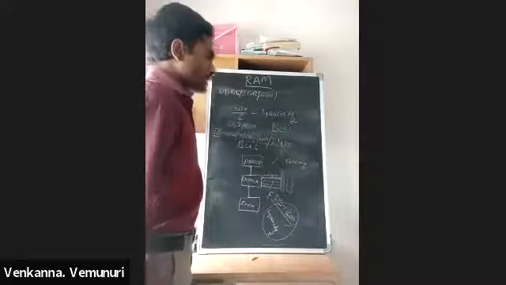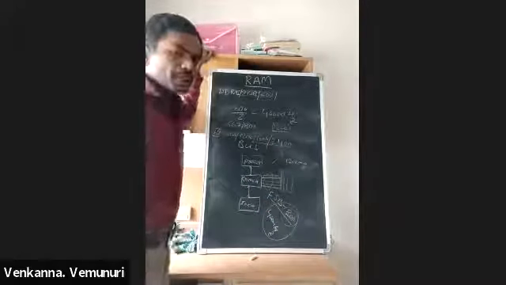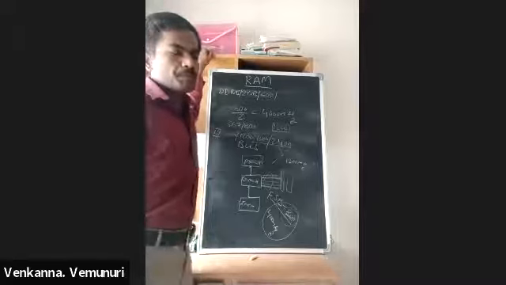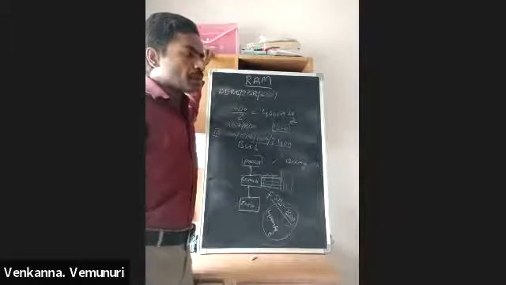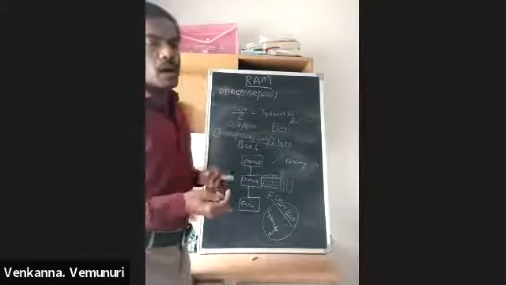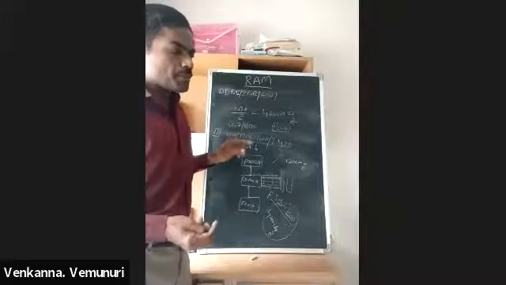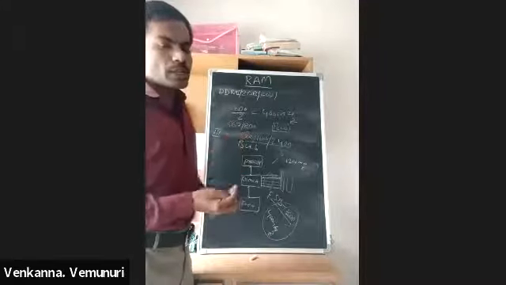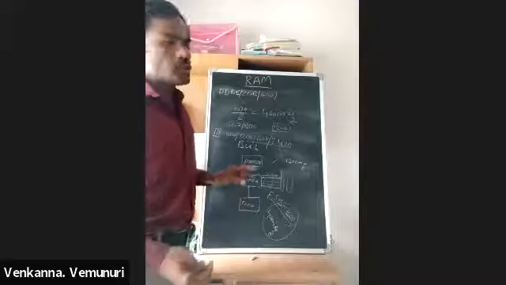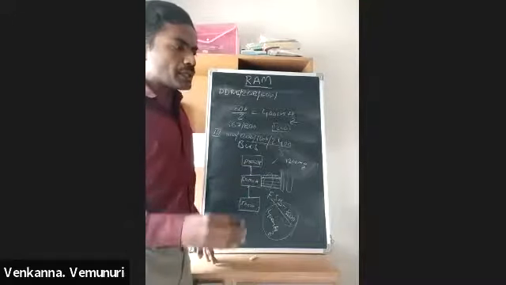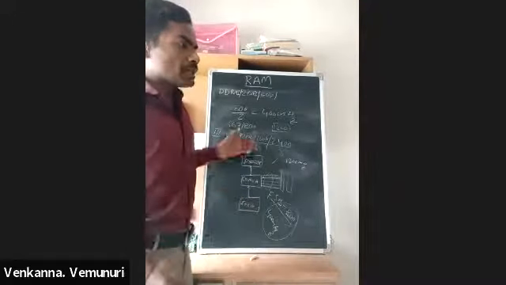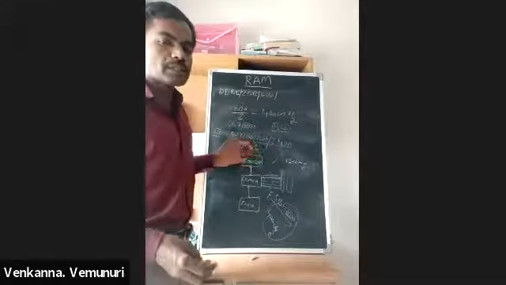Generally, you observe that any branded computer has only 1 GB or 2 GB RAM. You assemble a computer with the same configuration and use 4 GB RAM, but compared to your assembled machine, the branded machine's performance is good.